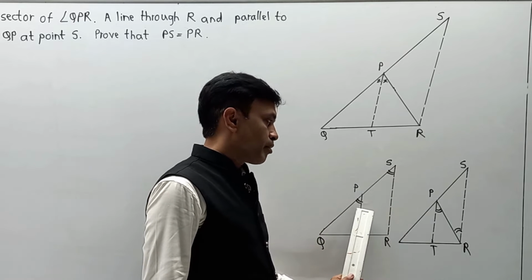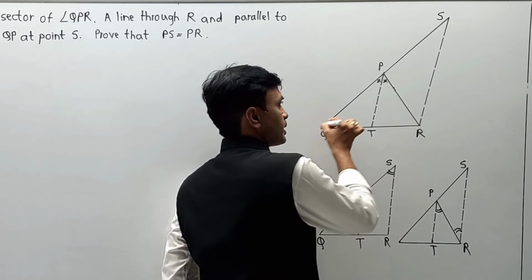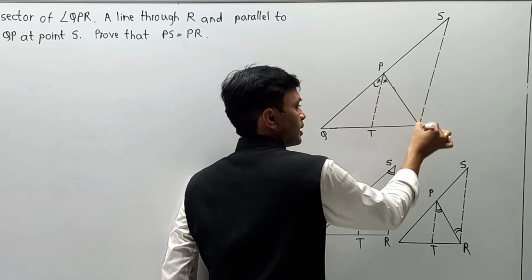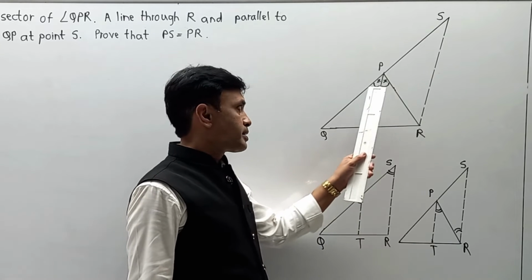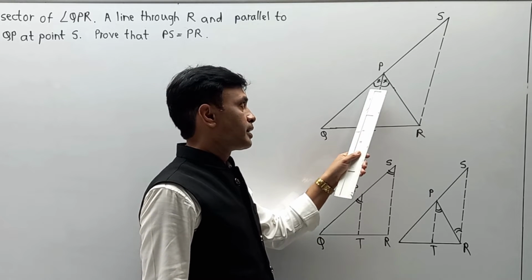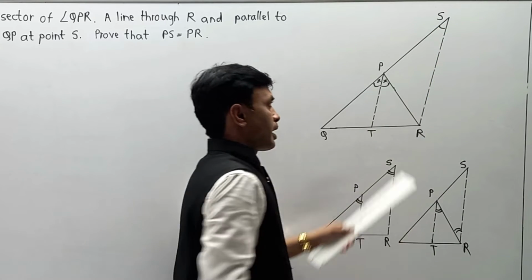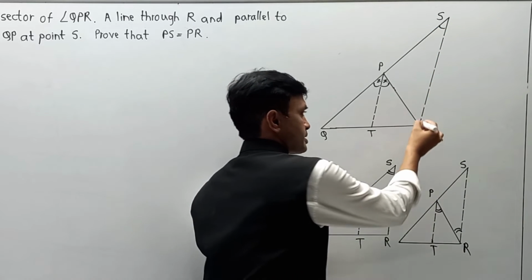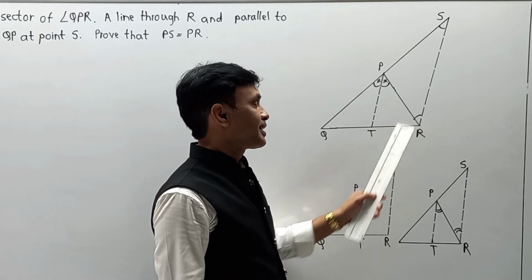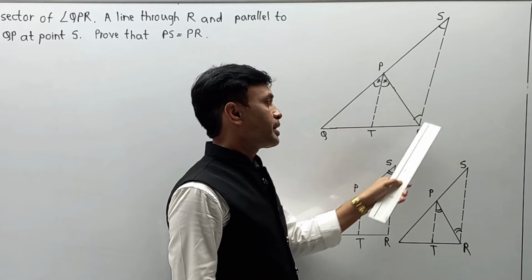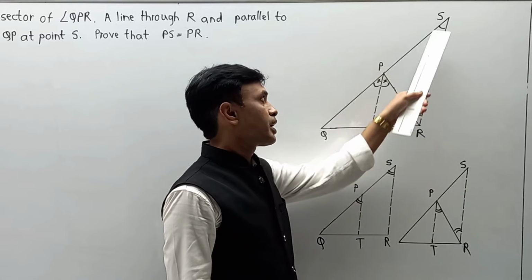Now we have to understand one part that comes again from the main diagram. We know that angle QPT is congruent to angle TPR. As these two angles are congruent, and this is congruent with this, and this is congruent with this, naturally you can say one main thing: triangle PRS becomes an isosceles triangle, because these two angles are congruent.